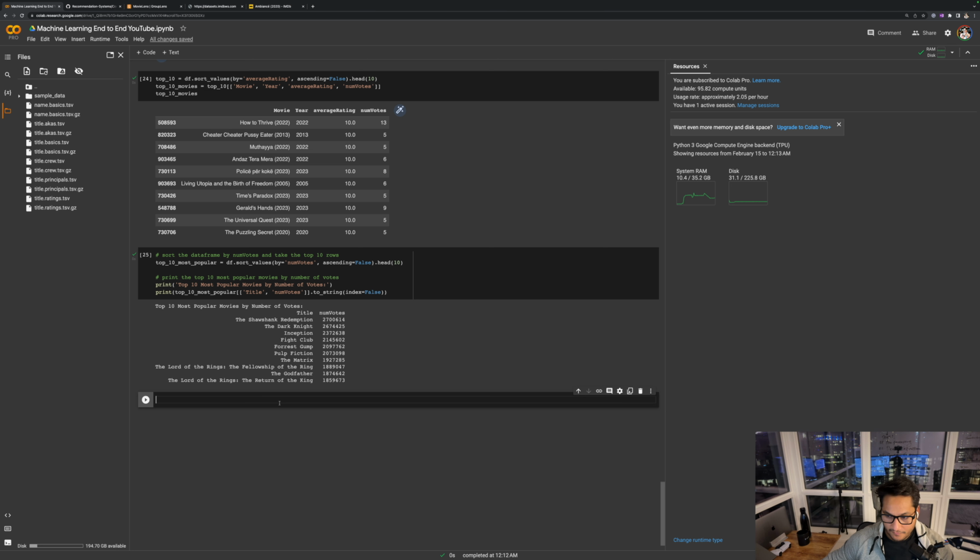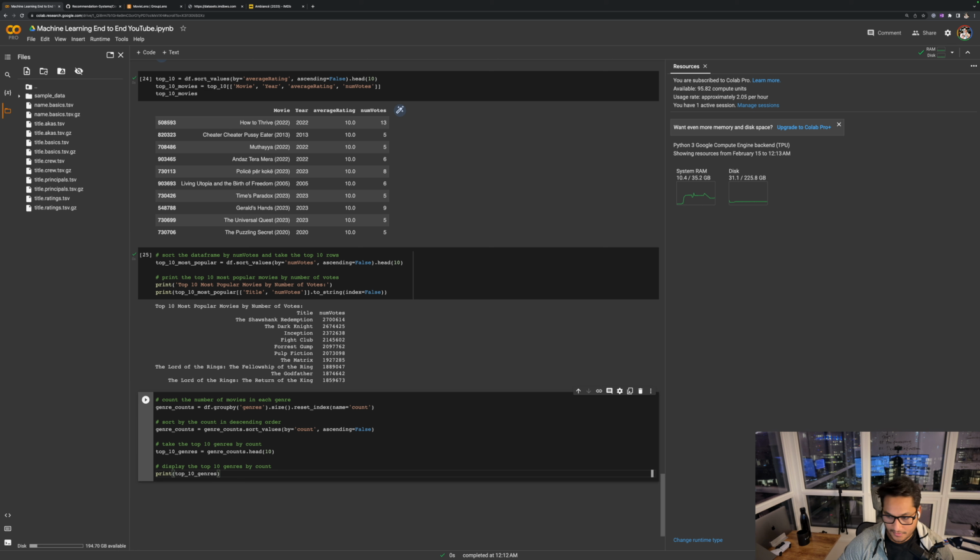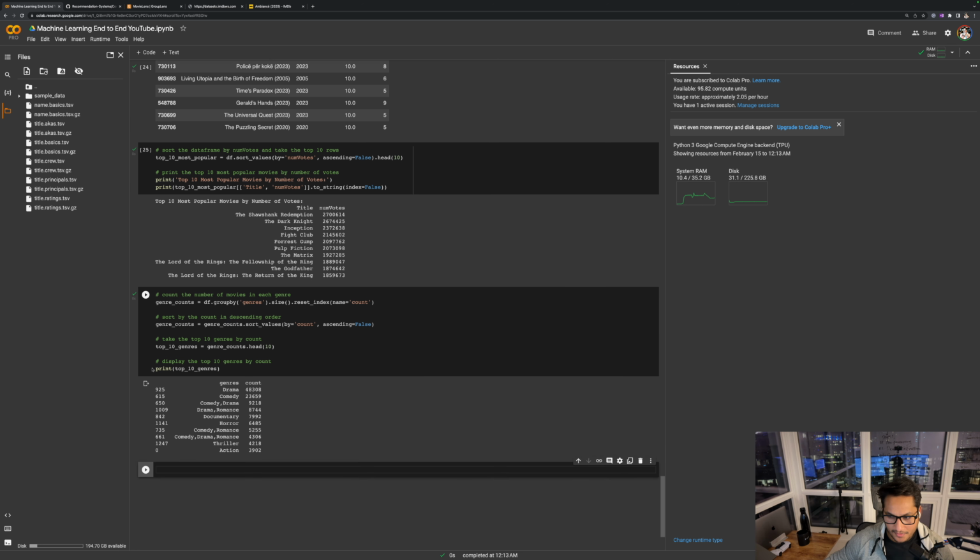Then I wanted to see which genre has the highest number of movies made. This is what I ran, and comedy and drama had the highest number of movies. Drama had like 48,000 movies, which was a lot, followed by comedy with 23,659, and so on.